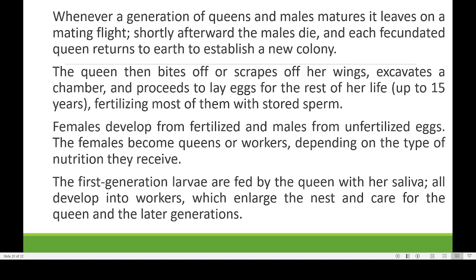When queens are laying eggs, they will be producing a lot of offspring. They are usually cared for by the queen herself, by giving them food from her body, which enlarges. After the first generation, a number of workers will take care of the queen as well as creating newer generations.